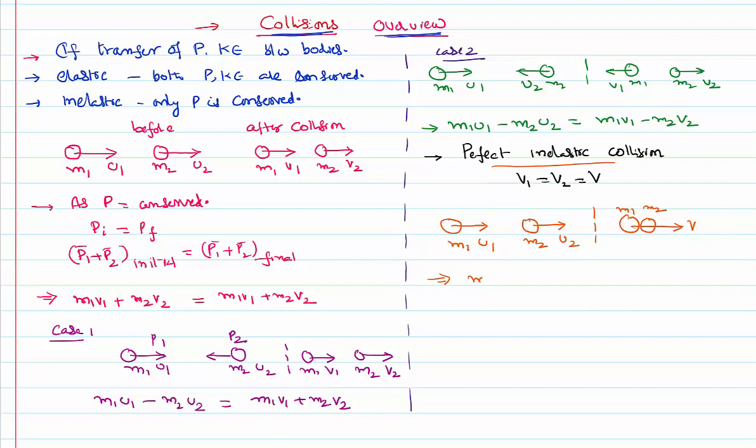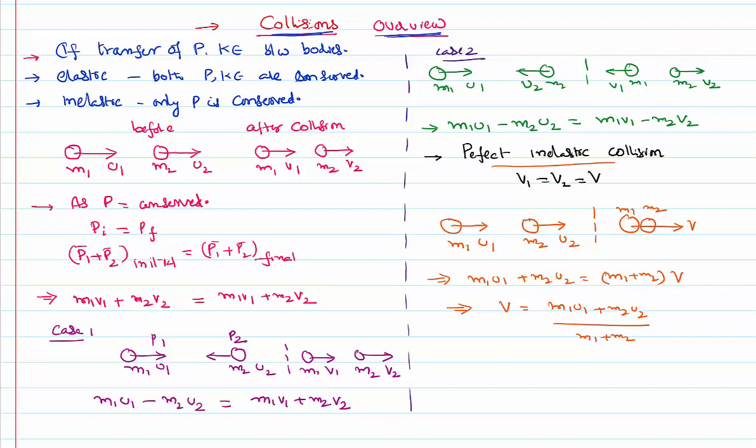In that case, applying the conservation of momentum, m1u1 plus m2u2 equals m1 plus m2 times v common. So we can calculate v common as m1u1 plus m2u2 divided by m1 plus m2.